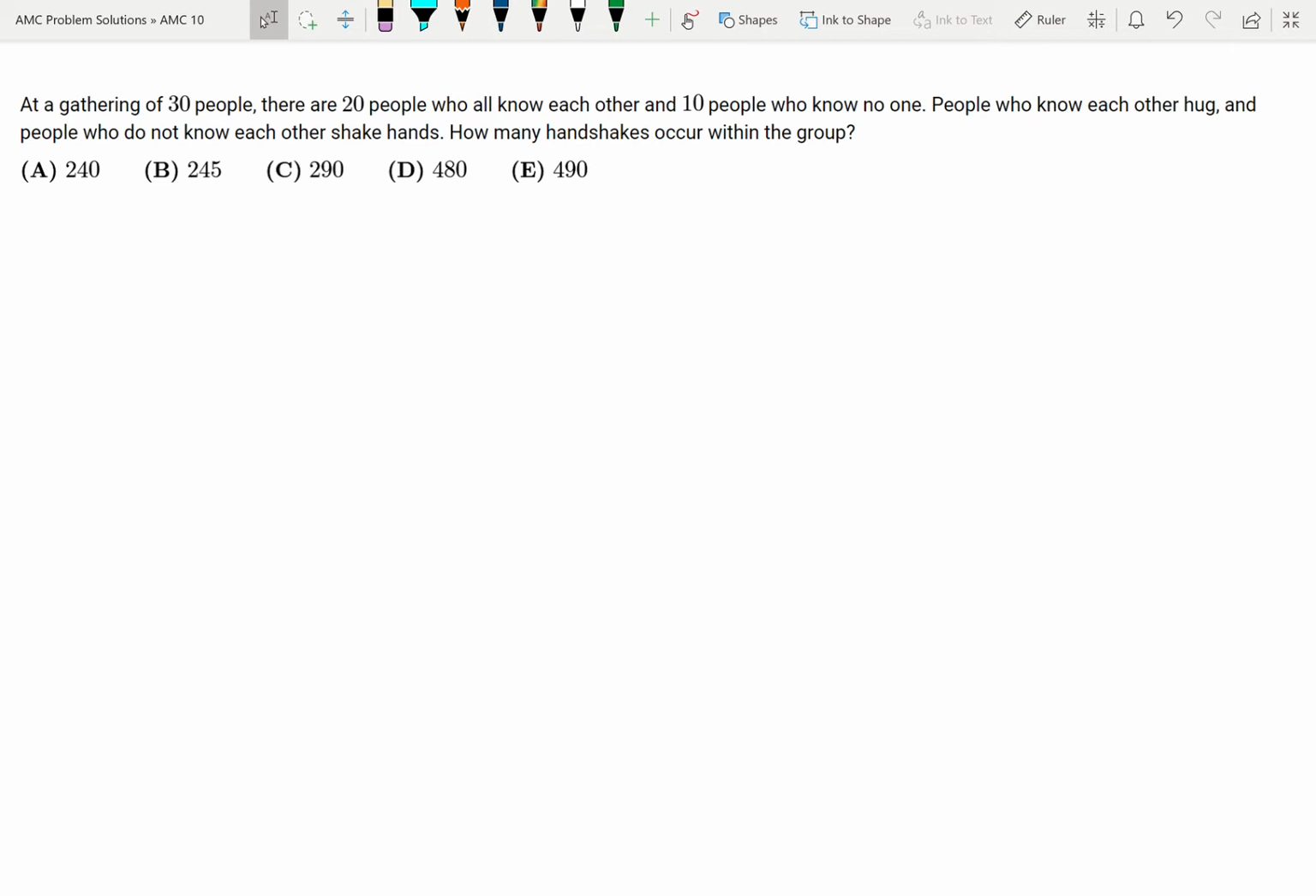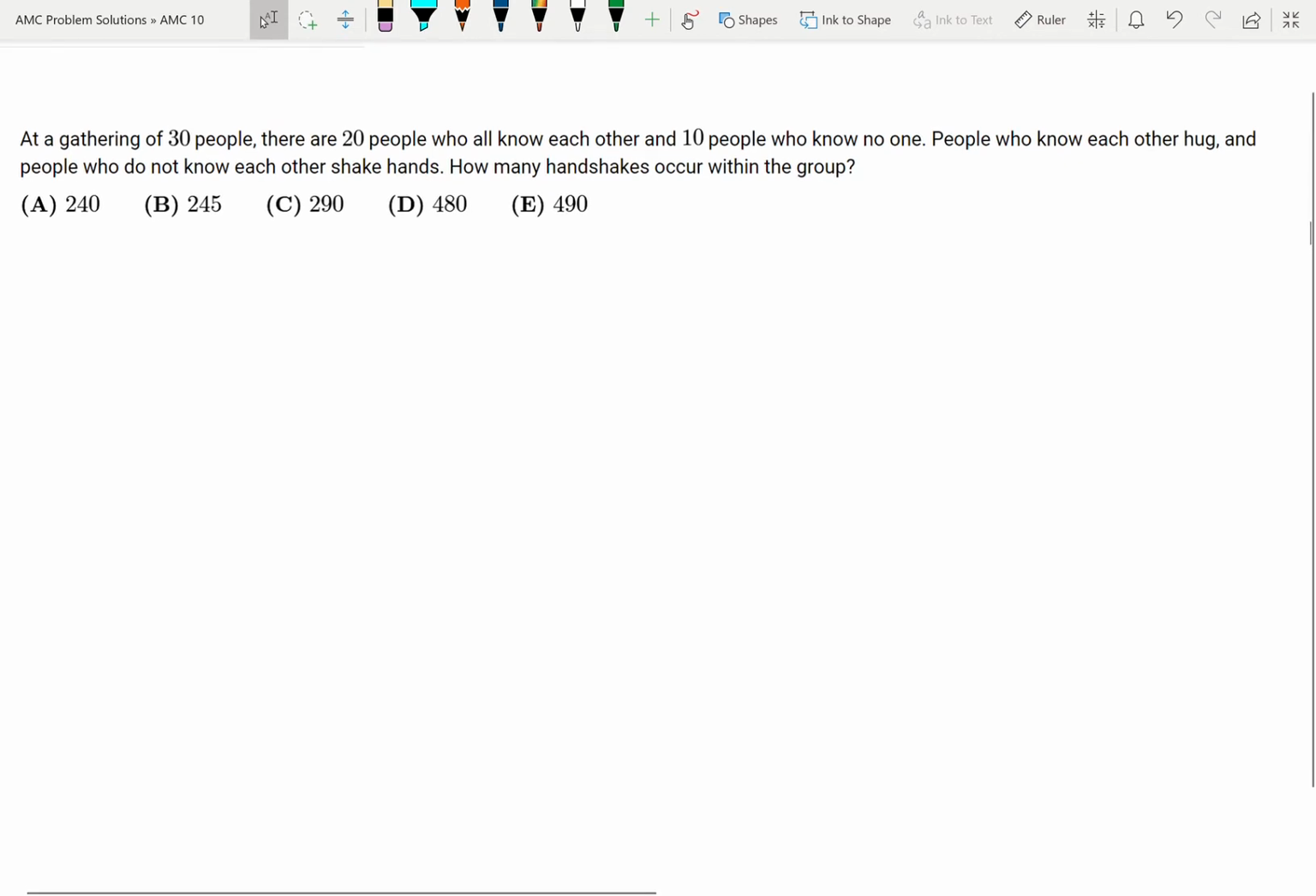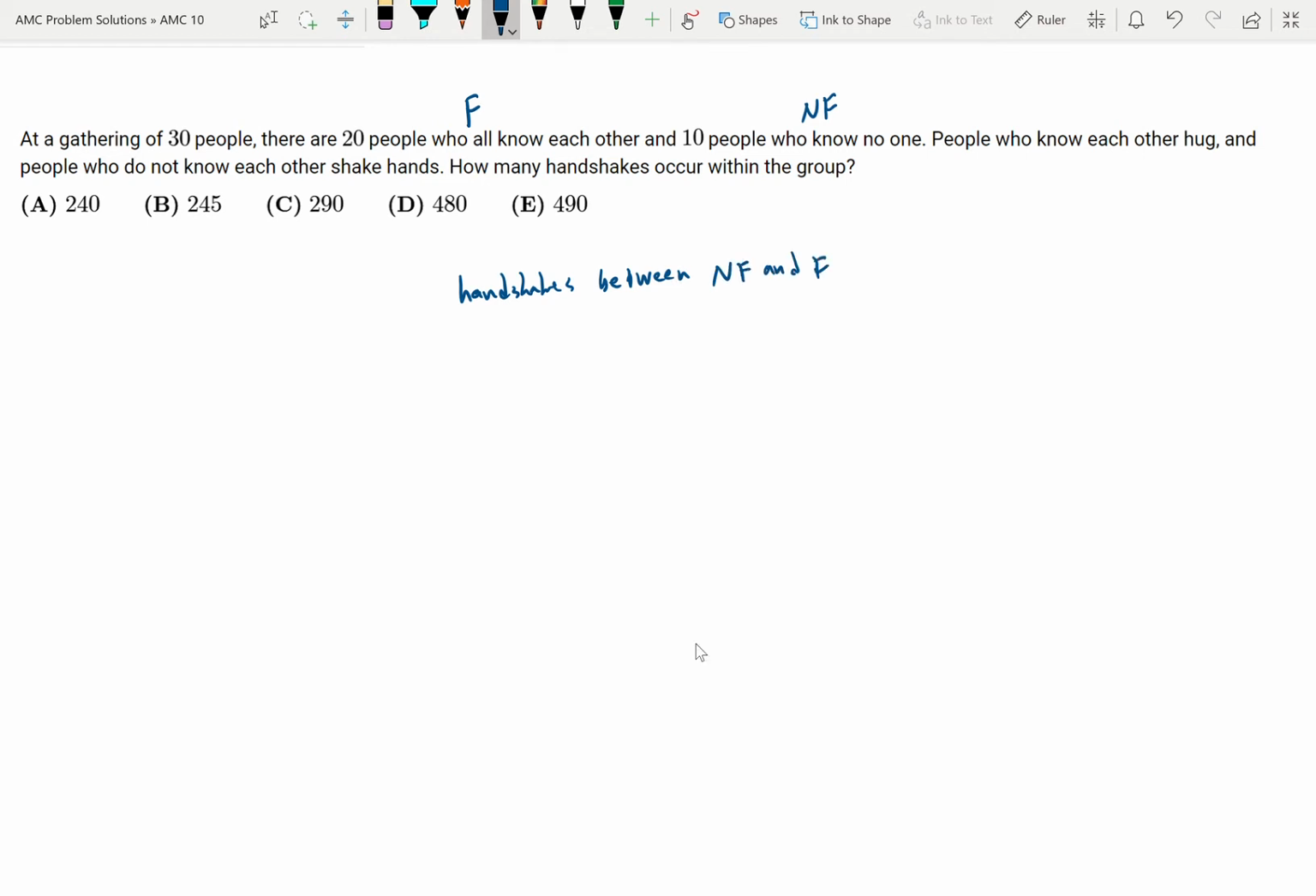So to solve this problem, I want to separate out people into, let's just call them, the 20 people that all know each other, let's just label those as friends. So those are F. And then the people who know no one, let's just call those the no friend group, NF. So let's look at the number of handshakes between the NF and the F group.